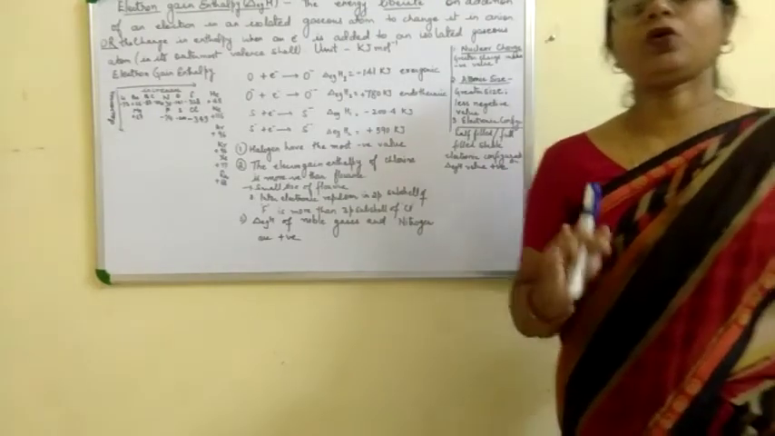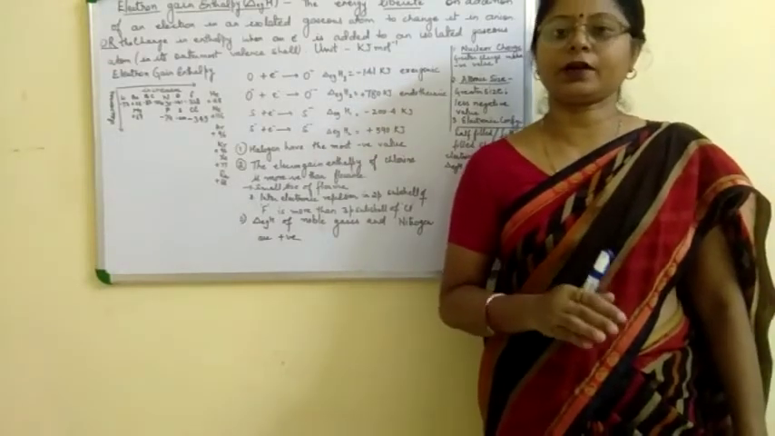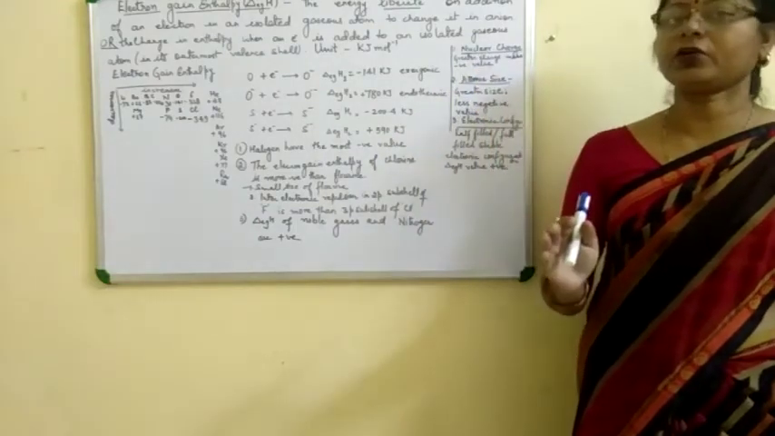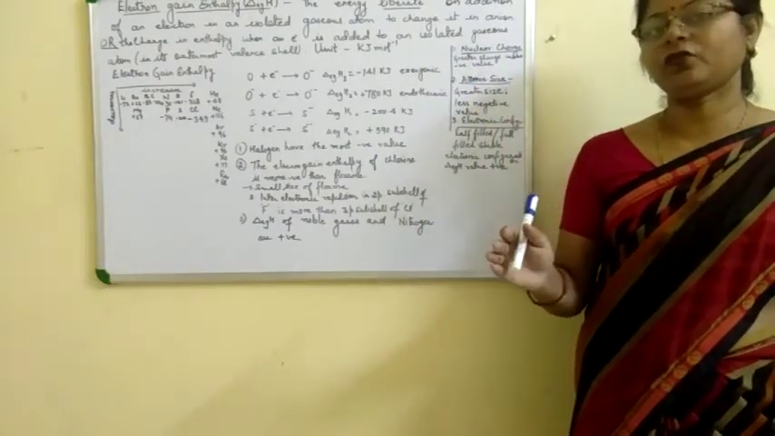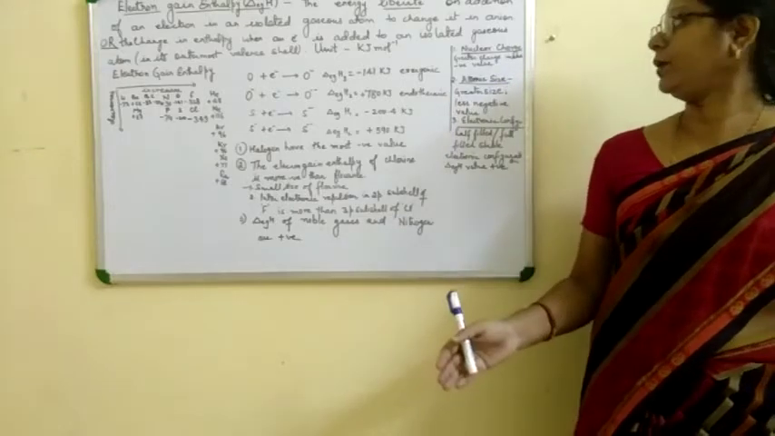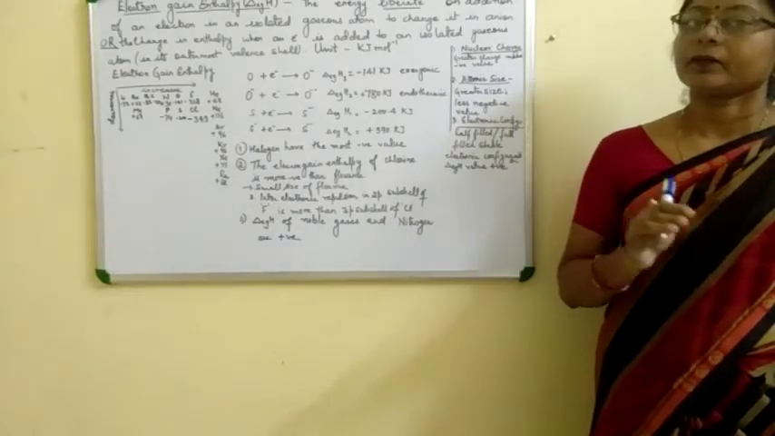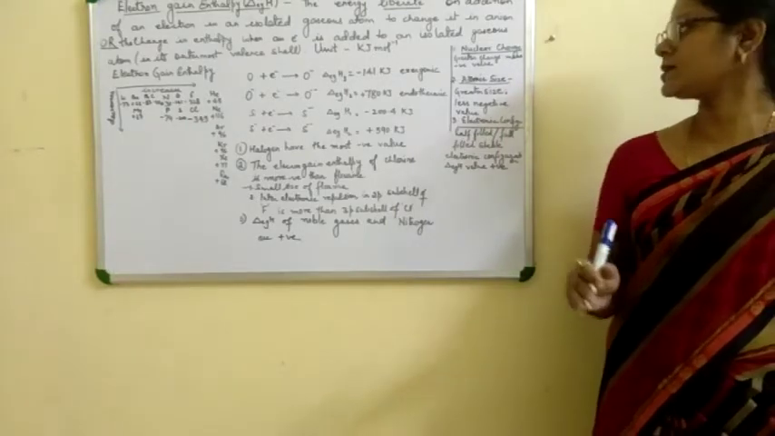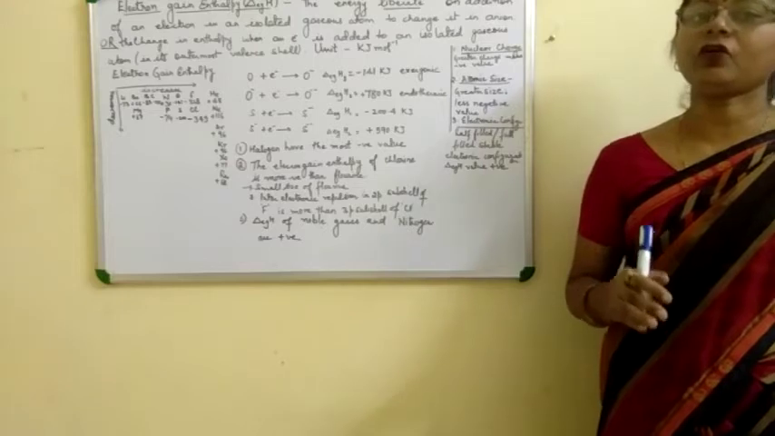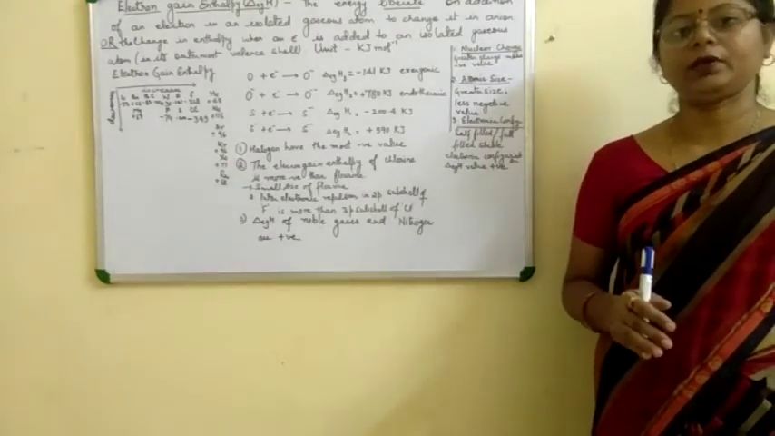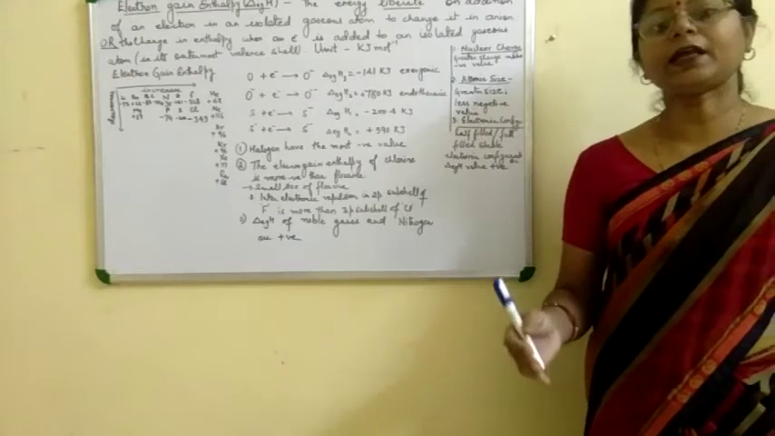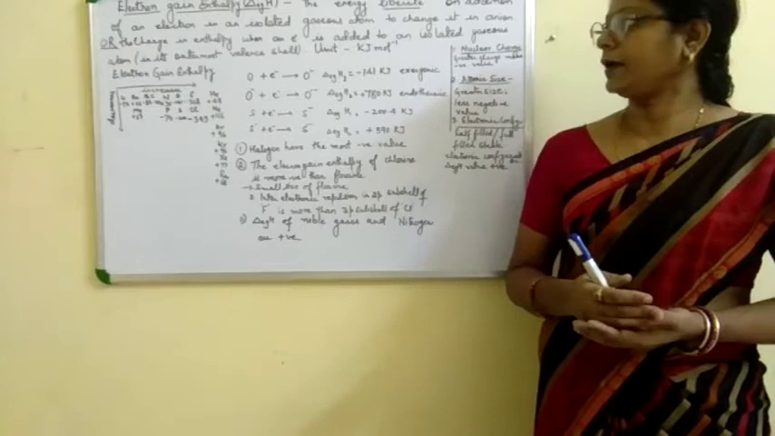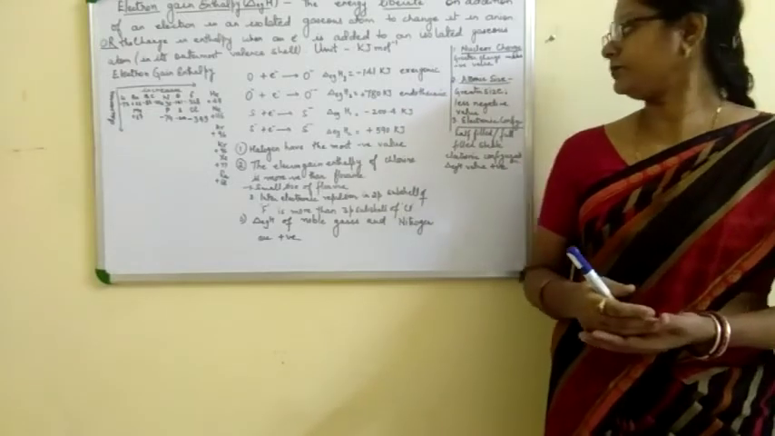Electron gain enthalpy also depends upon certain factors. First is nuclear charge. Greater the nuclear charge, greater the value of electron gain enthalpy. Second is atomic size. Greater the atomic size, less negative the value of electron gain enthalpy. The negative sign indicates that during the process, energy is liberated or released.